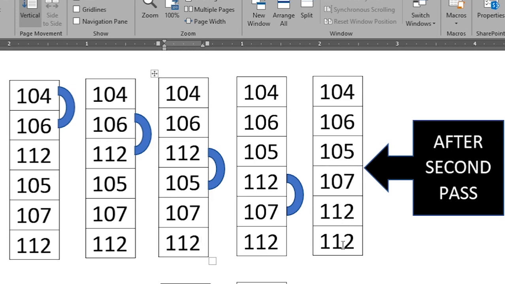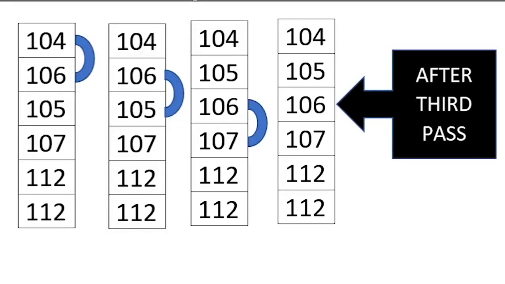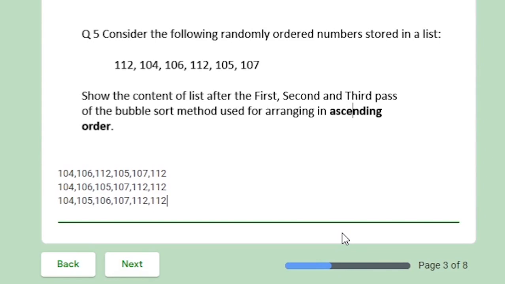Okay. Now let's move to the third pass. For the third pass, again we repeat the same steps. First we compare 104 with 106, no changes. 106 with 105, so we swap it. And 106 with 107, no changes. So the final output after the third pass is 104, 105, 106, 107, 112, 112. So the final answer of this question is here, you can see.